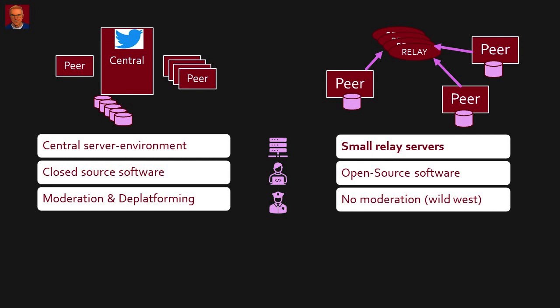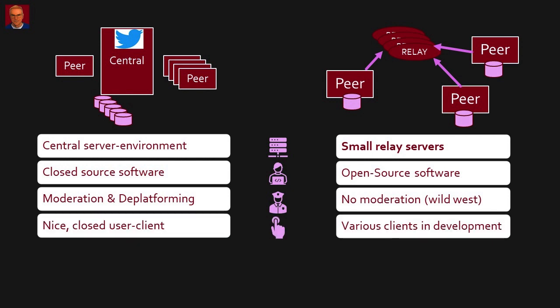On the client side, Twitter comes with its apps and some API options. It includes following other users, prioritizing, groups, etc. In Nostr, client development is booming, where several clients are being built. But obviously the user interfaces of the Nostr clients are not yet as good as the current Twitter app.